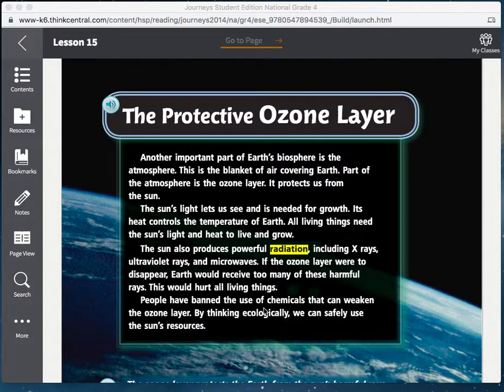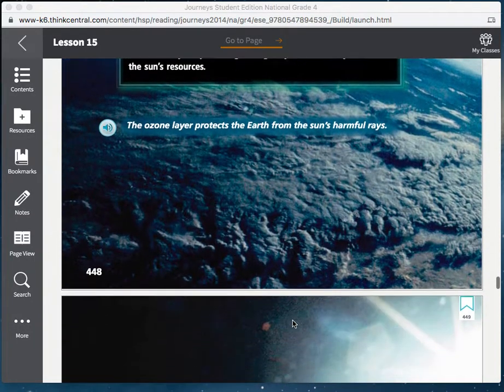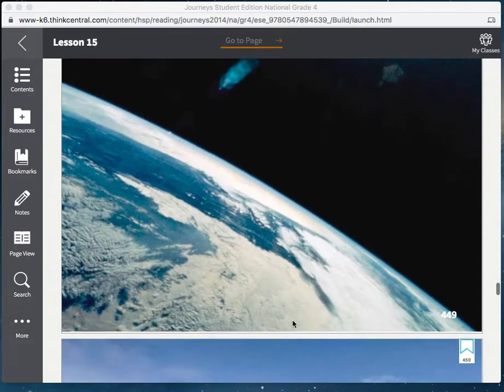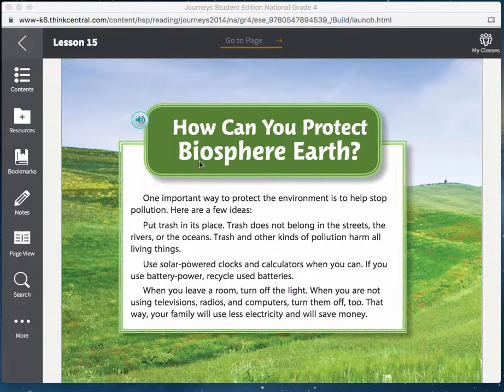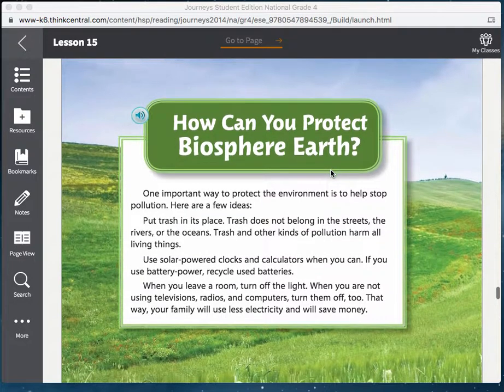People have banned the use of chemicals that can weaken the ozone layer. By thinking ecologically, we can safely use the sun's resources. How can you protect biosphere Earth? One important way to protect the environment is to help stop pollution. Here are a few ideas.